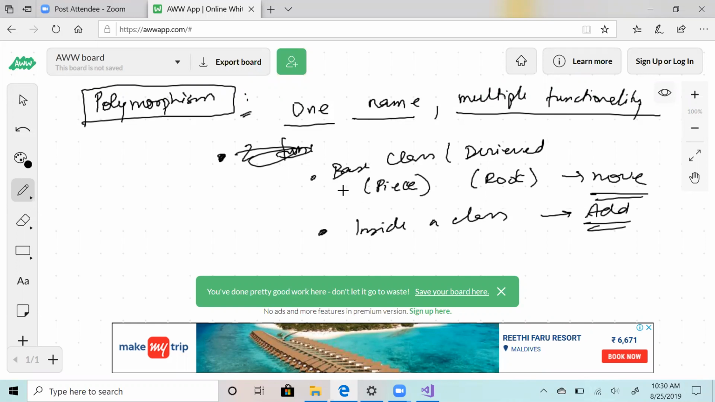There are other forms of polymorphism also, which are generics. We'll deal with them as it comes. Templates or generics are also a type of polymorphism. So till here, any doubts? Any questions? Guys, feel free to ask any question if you have.